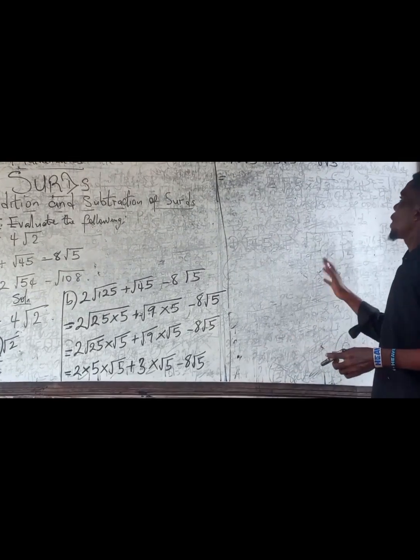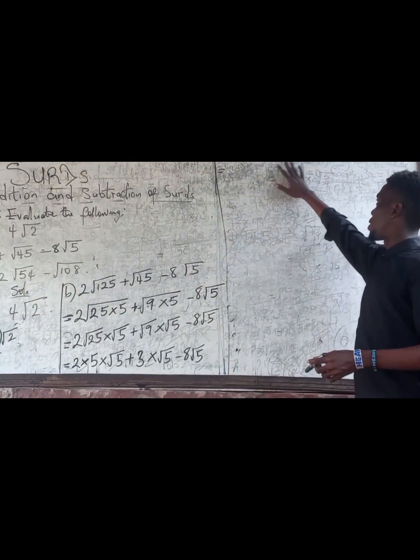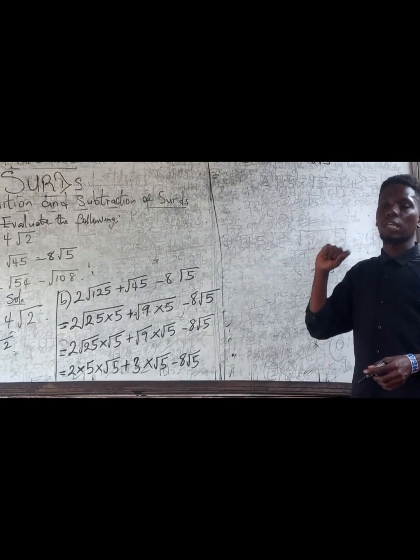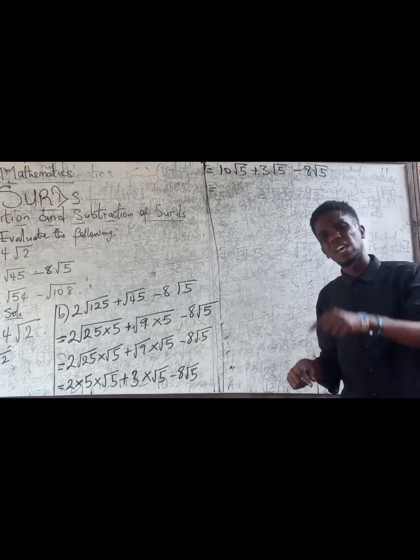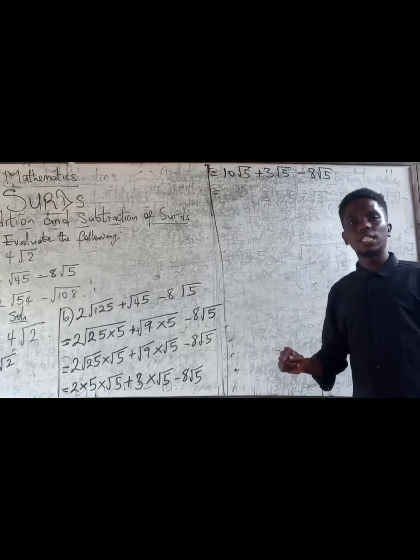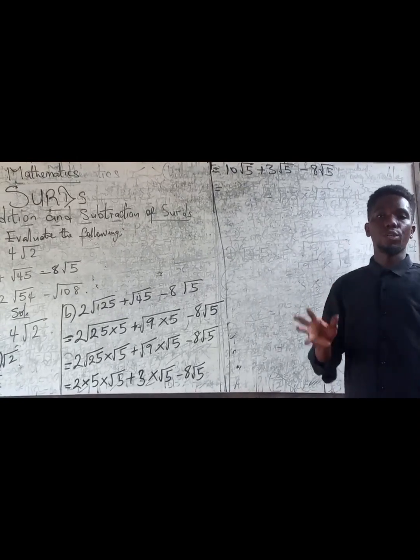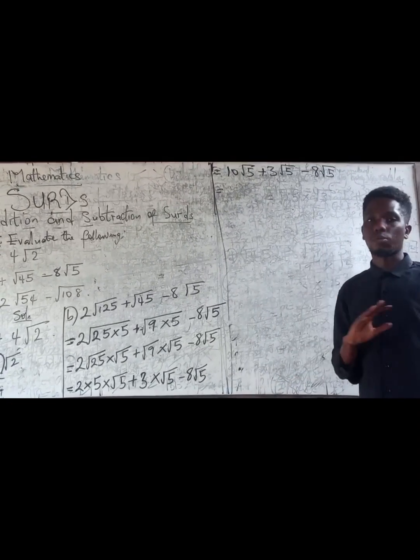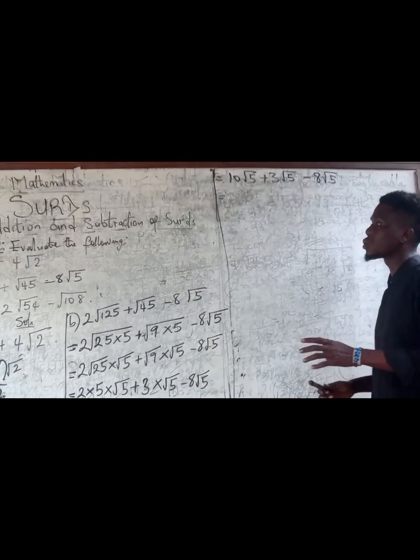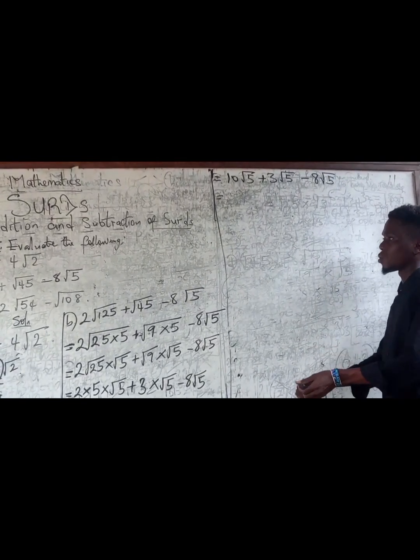So now that I've simplified this, I'm not going to do the addition and subtraction here. So please do not forget, simplification comes first before any other form of operation, whether addition or subtraction when it comes to surds. Alright? So please make sure you simplify the surd before you add or subtract them.